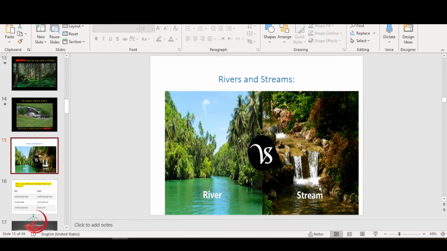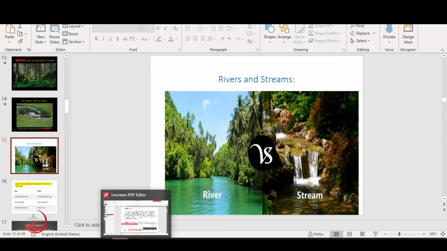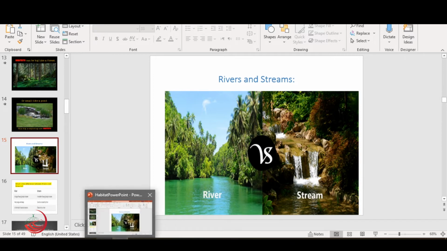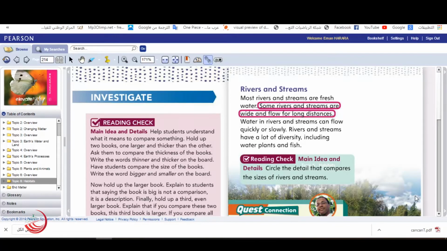What is the meaning of flowing? Moving water, where it can move or flow for a long area or distance. Water in rivers and streams can flow quickly or slowly. Sometimes the flow or the speed of that water may be slow, or it may be fast or quick. Rivers and streams have a lot of diversity.